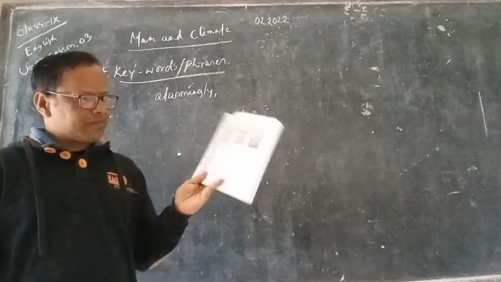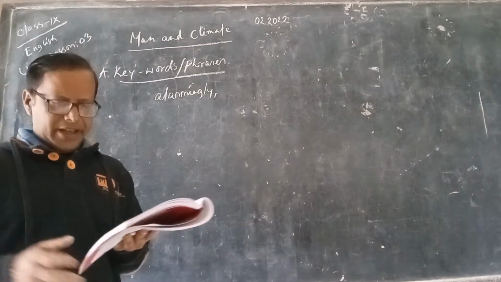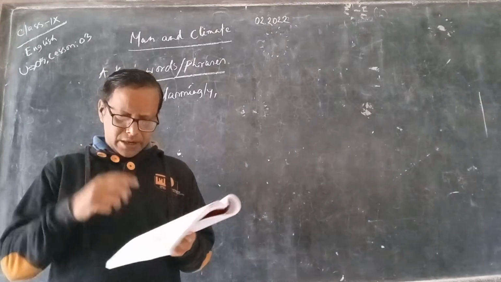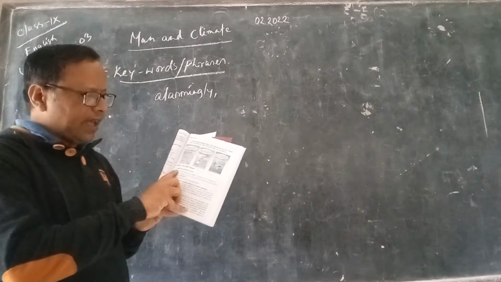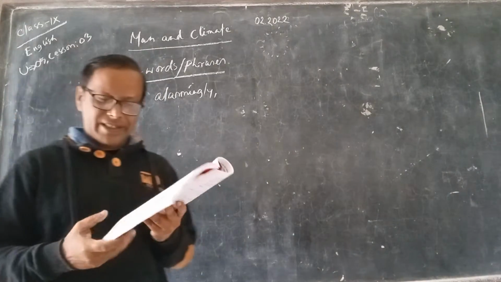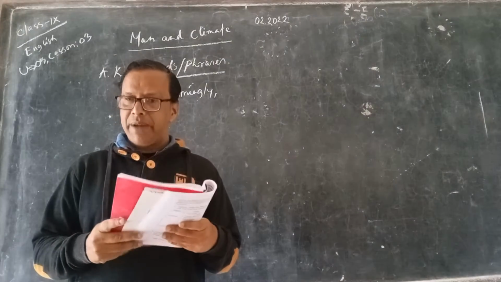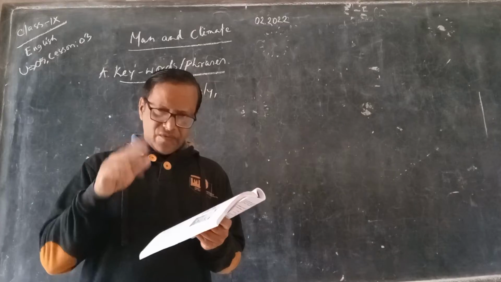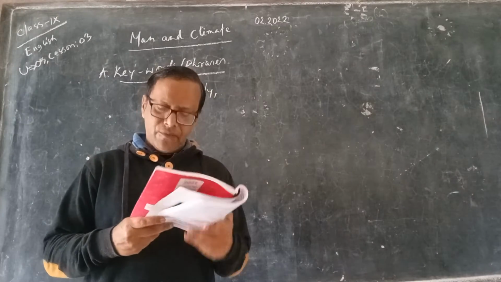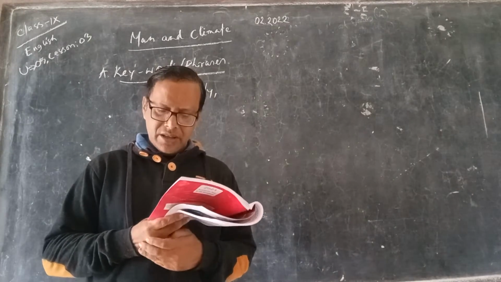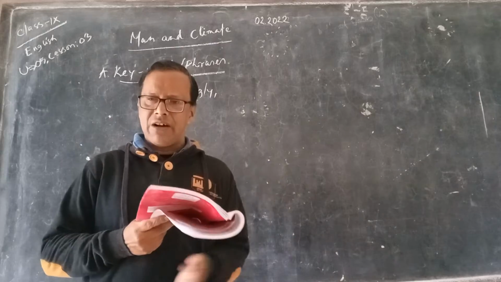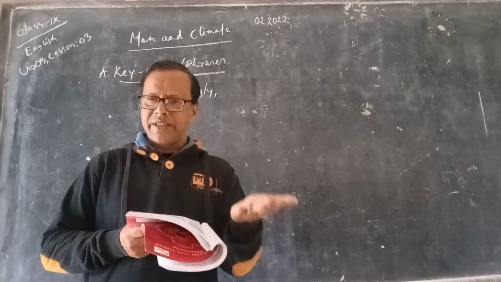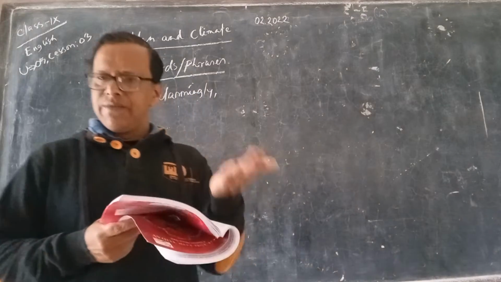On this page, Man and Climate. At the very beginning, we go to A. In A, you have been given 3 questions. Discuss the questions in pairs. That means with your pair, you have to discuss these questions. First question is, can man influence the climate? If the answer is yes, explain how. You have to ask your pair, can man influence environment?